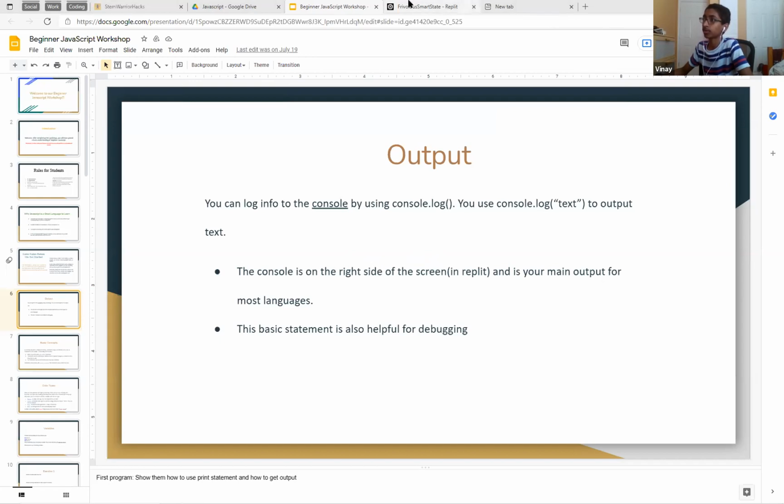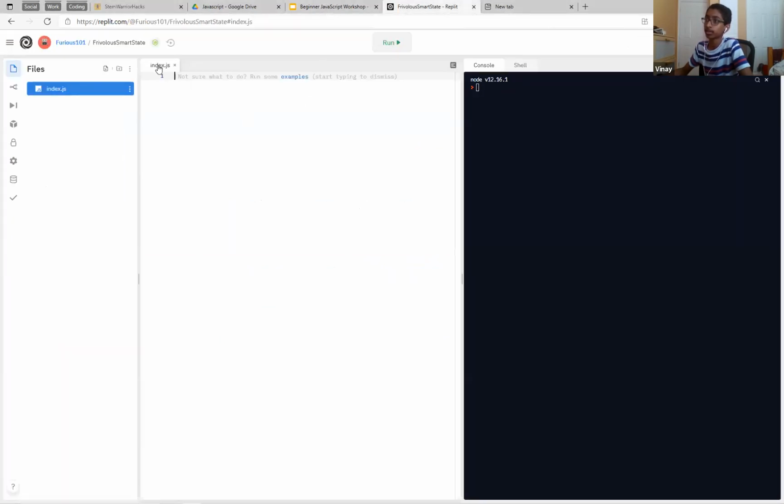So we'll go over to REPL.it. Index.js is our main file, and the code in this file is run when the program is started. If you can see here, it says console, then node. This is just a version of Node.js, which is running our program.